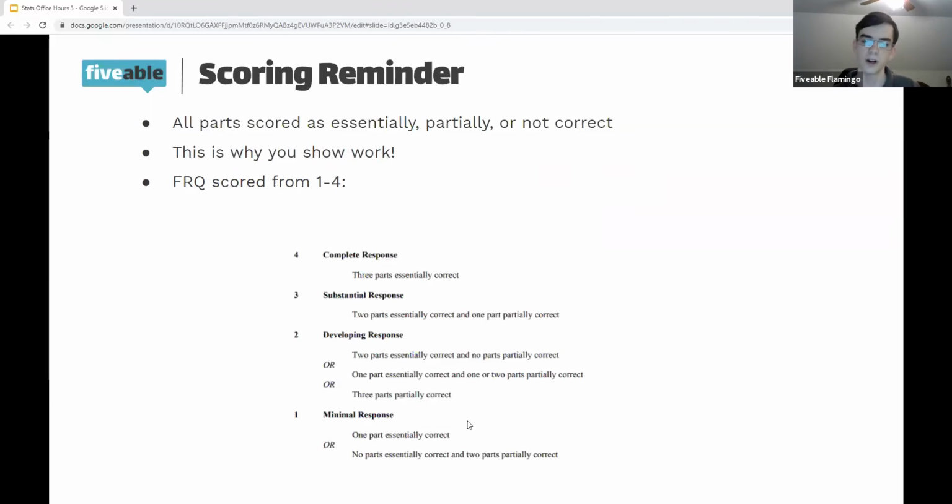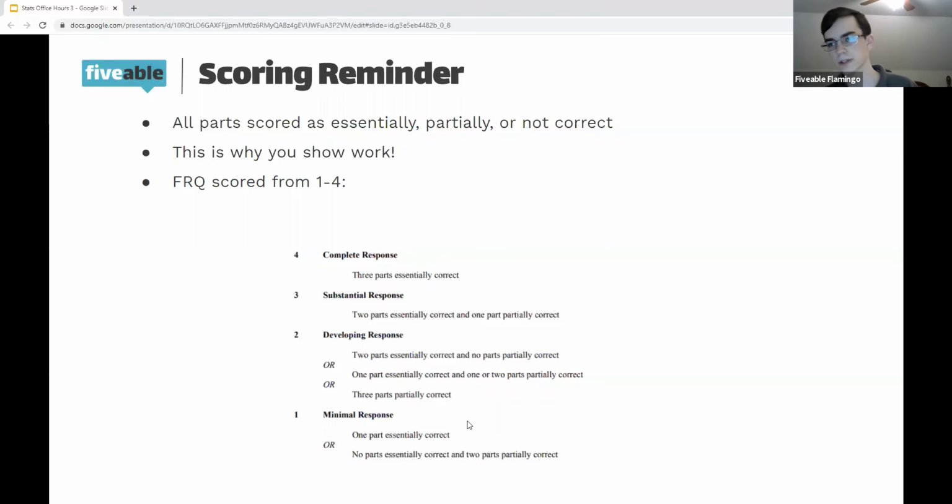All right, so how does scoring work? It works a little bit differently than other AP exams. On other AP exams, short answer or free response questions might be scored where they look for various things, on a scale, kind of holistically. Whereas on the AP Stats FRQs, all parts will be scored as either essentially, partially, or not correct. So A, B, and C will all be scored as essentially, partially, or not correct.